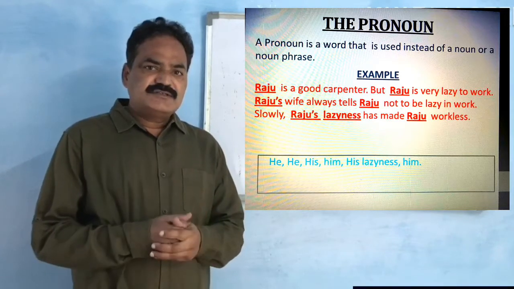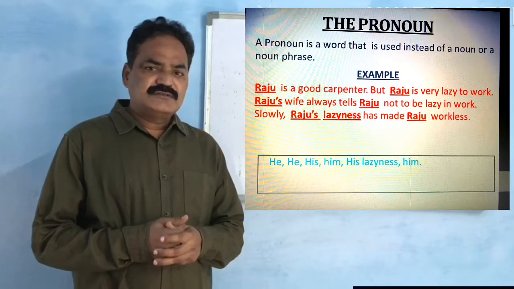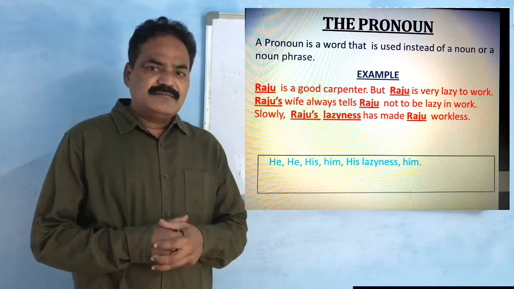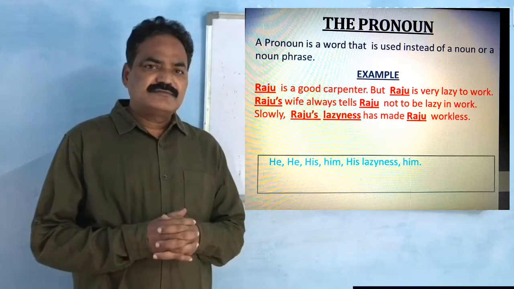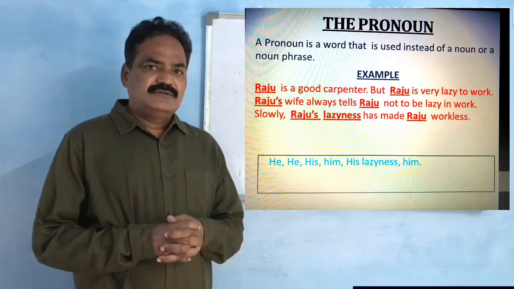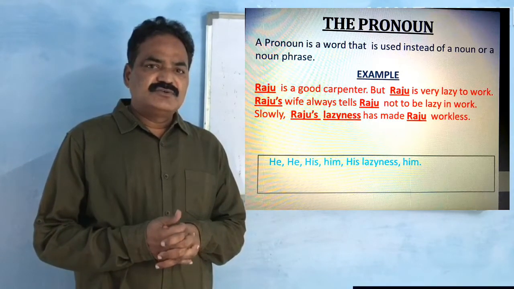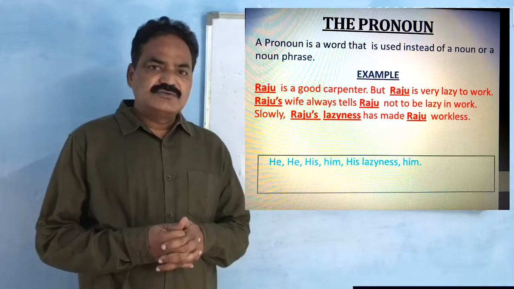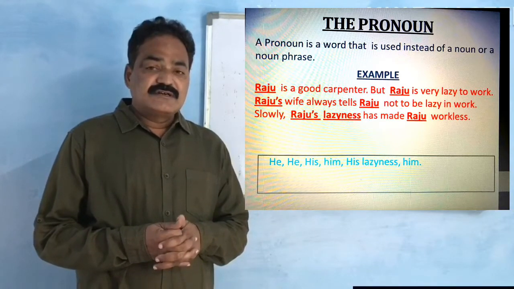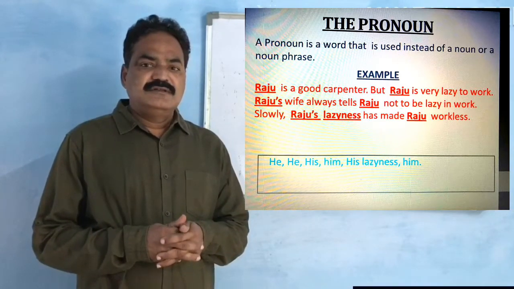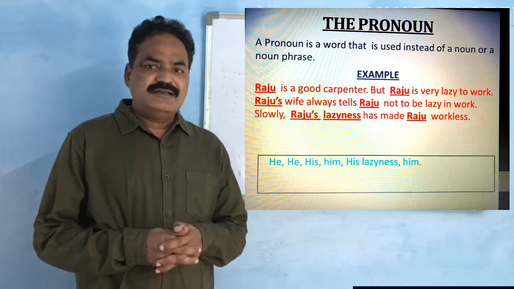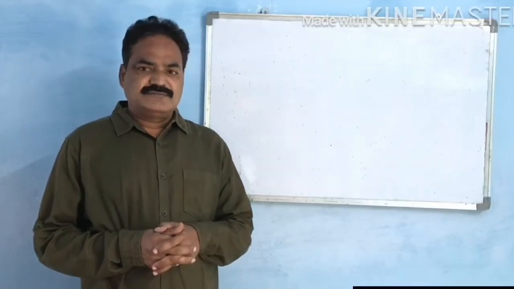In this passage, I used he, his, him, and him again. So different kinds of pronouns are used as substitutes for the noun Raju and related words to Raju. So these are called pronouns. The words like he, his, him, her, its are called pronouns.